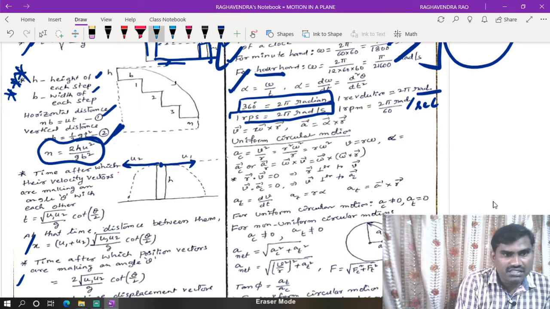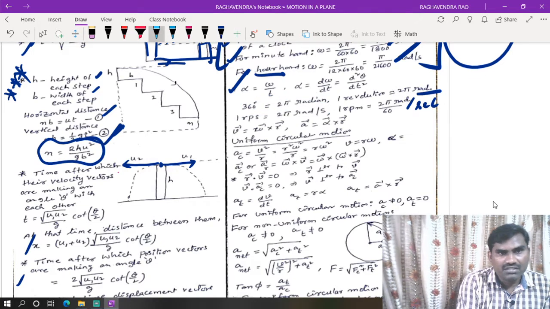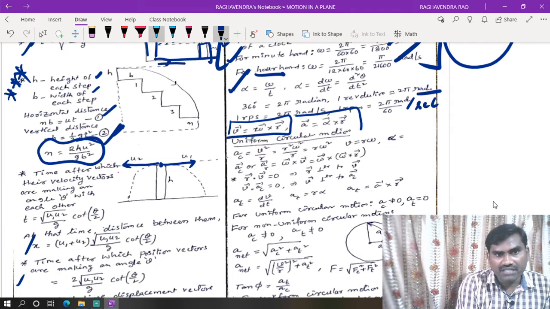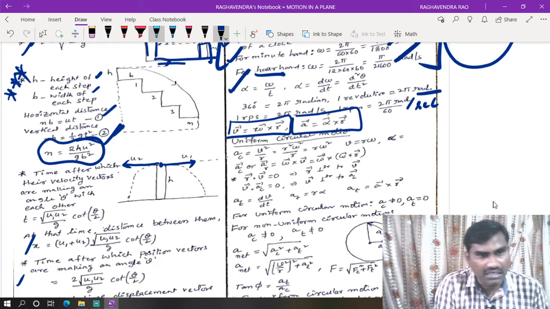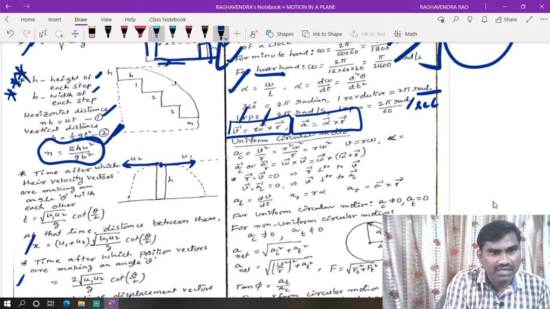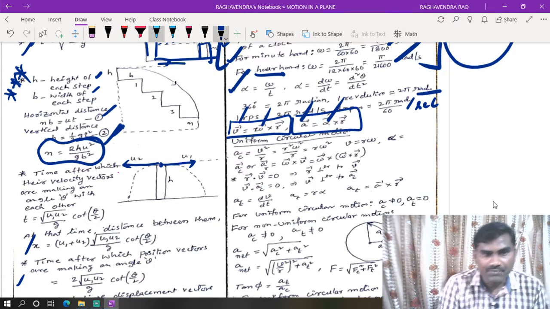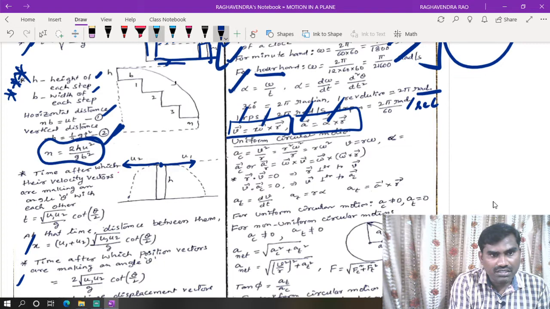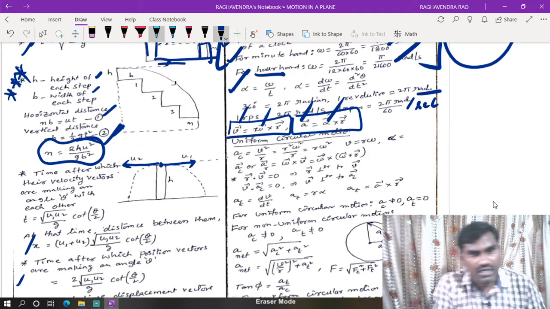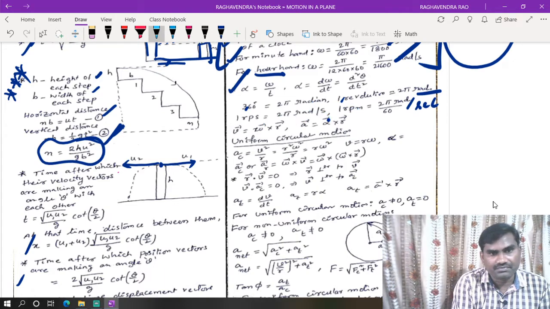These are the relations between linear velocity and angular velocity: V bar is equal to omega bar cross R bar, and a bar is equal to alpha bar cross R bar. So this is linear velocity, angular velocity, linear acceleration, angular acceleration. We can't reverse these vectors because the cross product is anti-commutative.